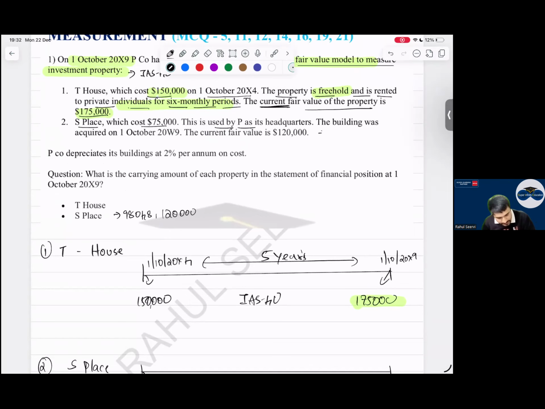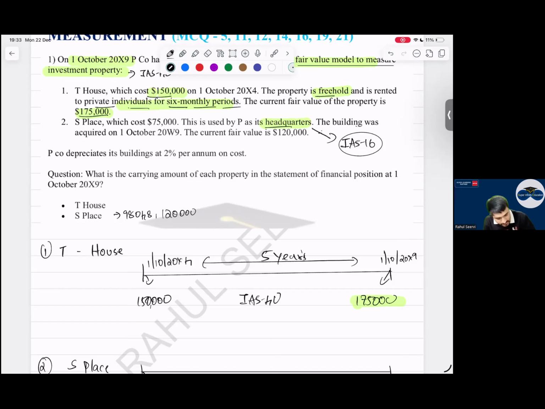This is used by P as its headquarter. Now, everyone, headquarter is what? IAS 16 or IAS 40? IAS 16. The catch is here only. If you have understood this properly, your answer is right. Now, are they following the revaluation model for IAS 16, everyone?